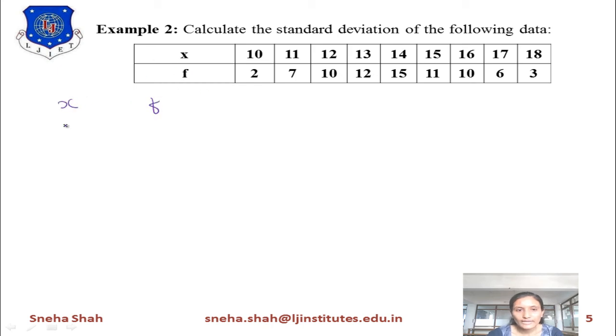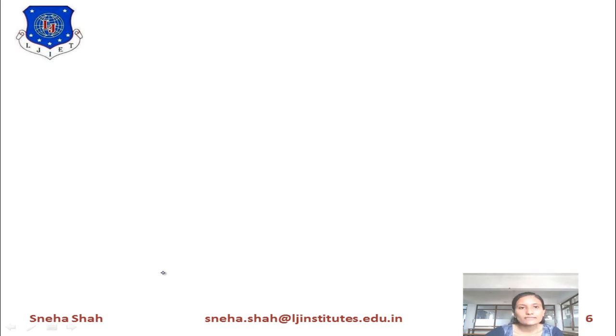So I will write x as 10, 11, 12, 13, 14, 15, 16, 17 and 18. Similarly, I will write the values of f as 2, 7, 10, 12, 15, 11, 10, 6 and 3. Now what is the equation of standard deviation?